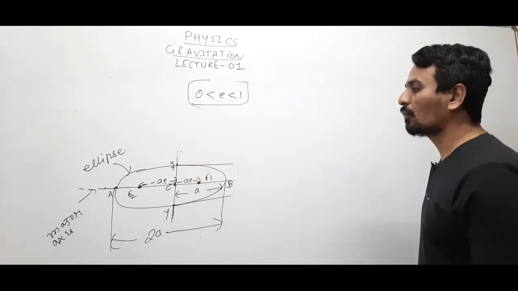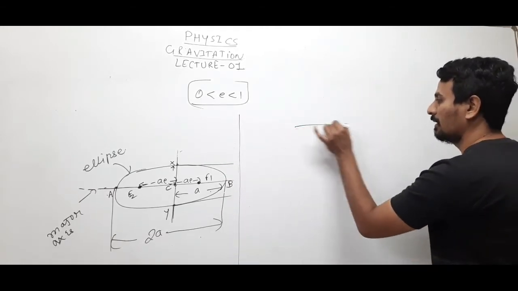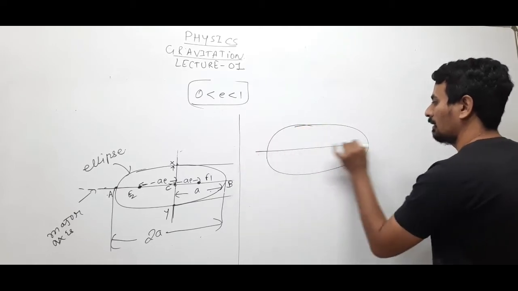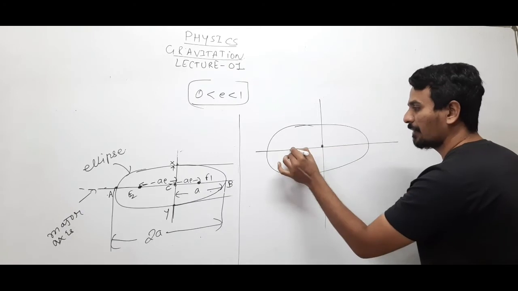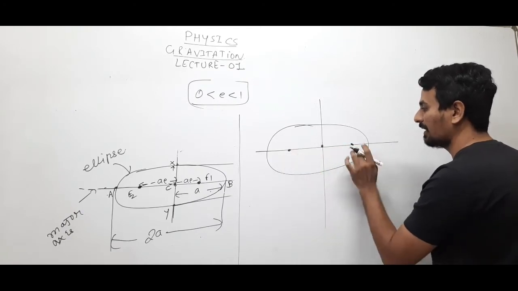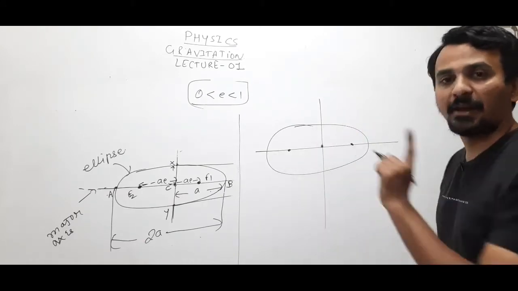Right? So now come back to the first law of Kepler. Kepler's first law says that the sun is situated at one of the foci, that means the sun can be either at this point or at this, and the planet will revolve in an elliptical orbit.